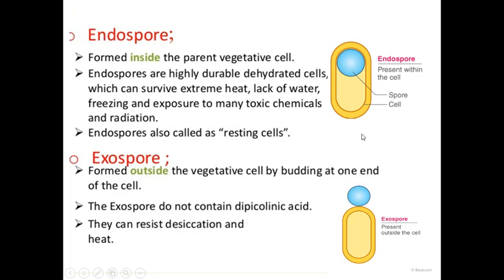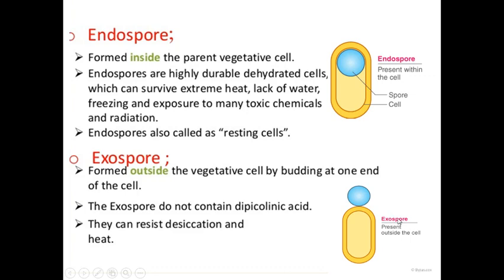Okay, and some bacterial species have the ability to develop the spore outside the bacterial cell. You can see here this one is the spore developed by this bacterial cell, and totally it is outside the bacterial cell, and it is called an exospore.